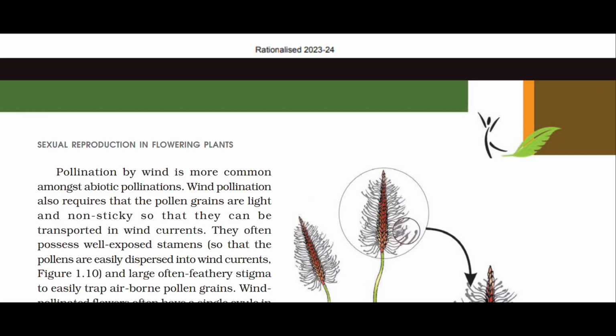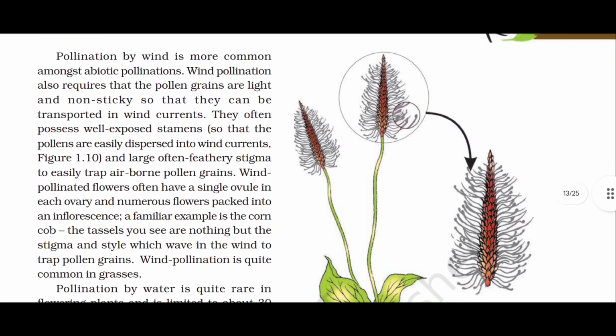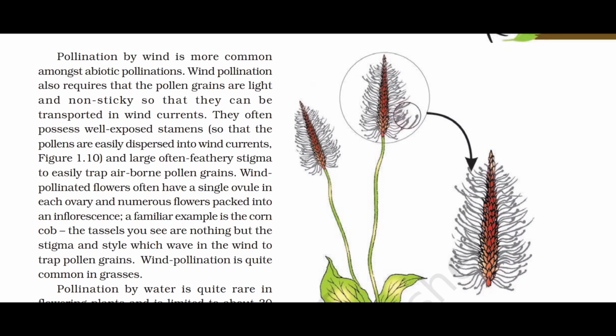Wind pollination also requires that the pollen grains are light and non-sticky so that they can be transported in wind currents. They often possess well-exposed stamens so that the pollen is easily dispersed into the wind currents, and a large, often feathery stigma to easily trap airborne pollen grains.